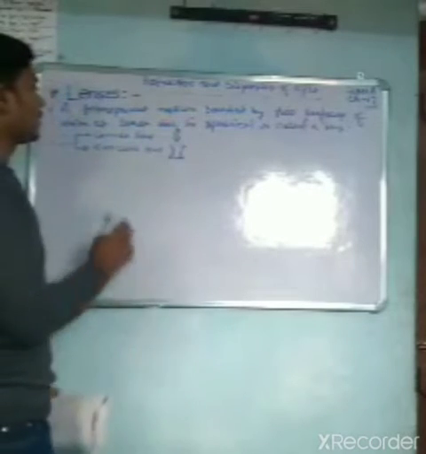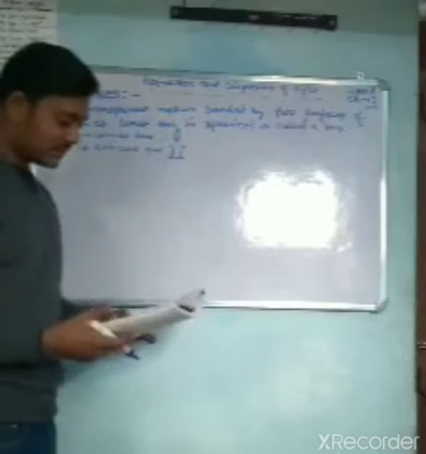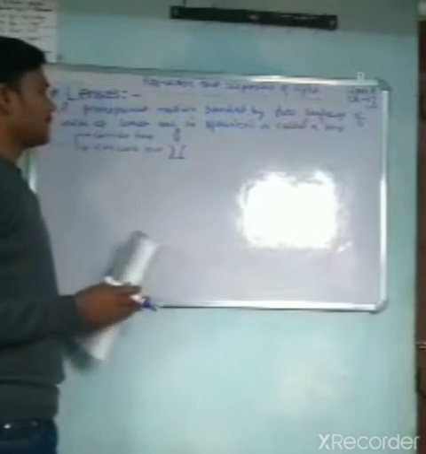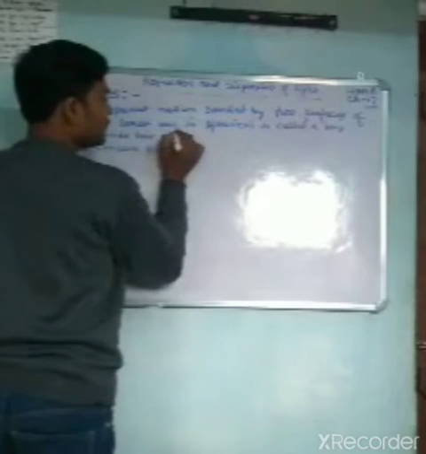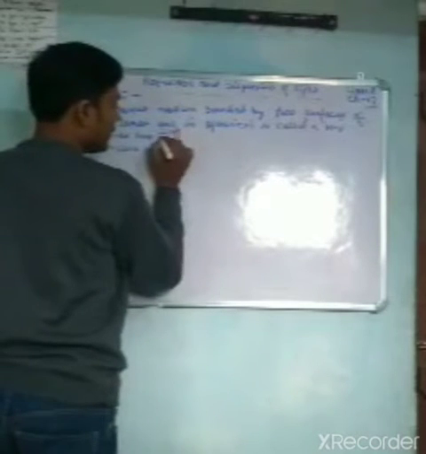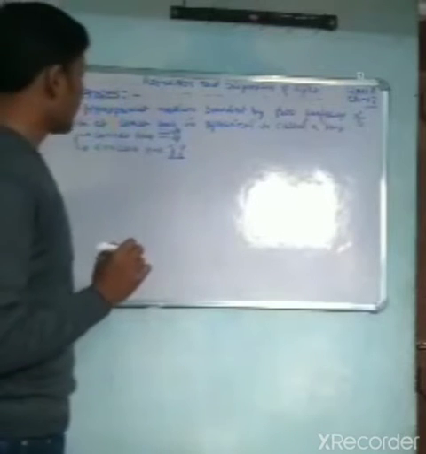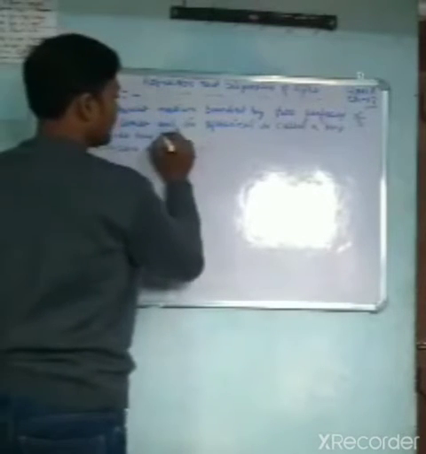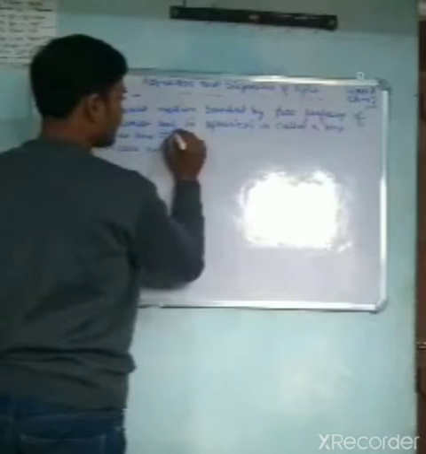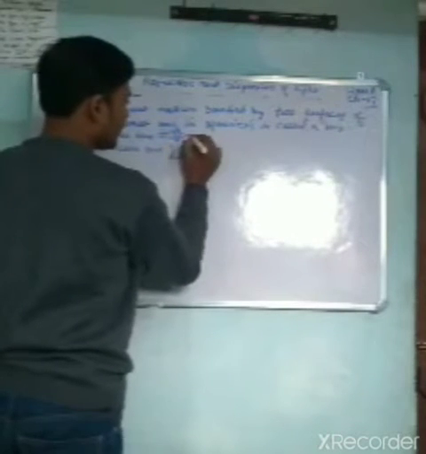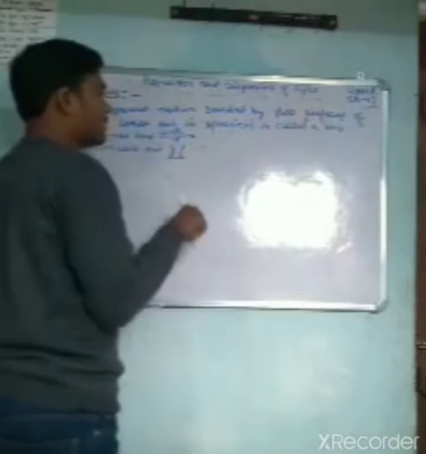Let's see why a convex lens is said to be a convergent lens. Whenever lots of rays strike the surface of a convex lens, what will happen? After refraction, all rays come to a point, or we can say they converge at a point.